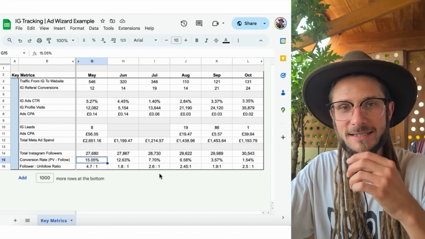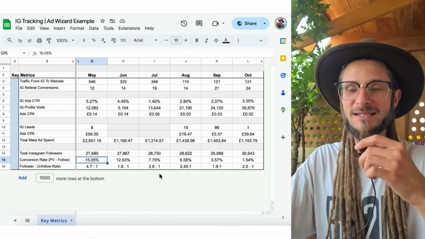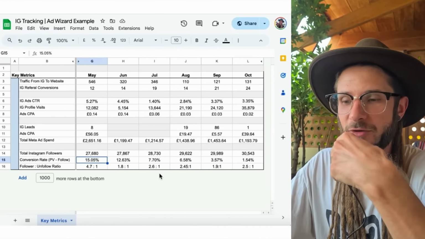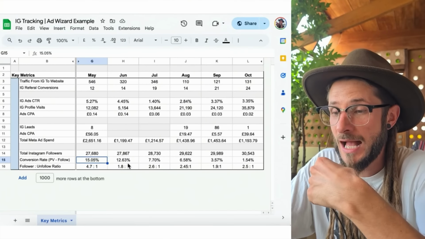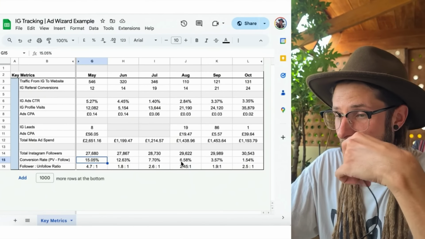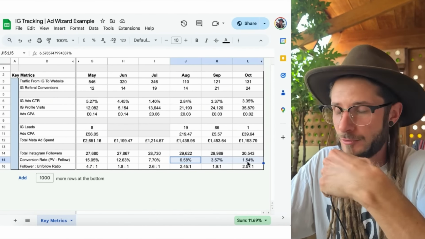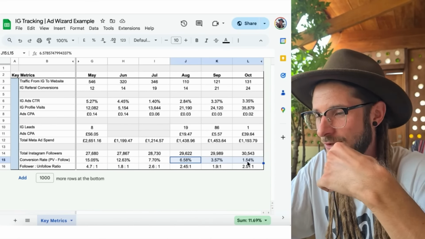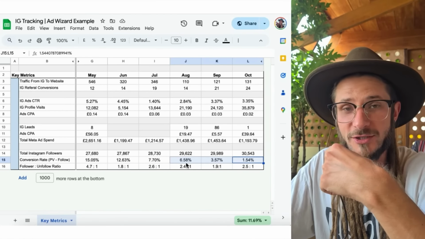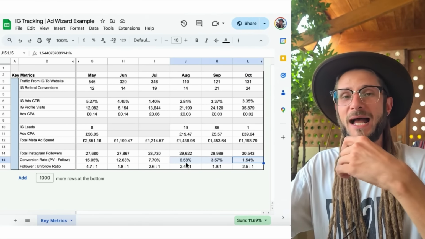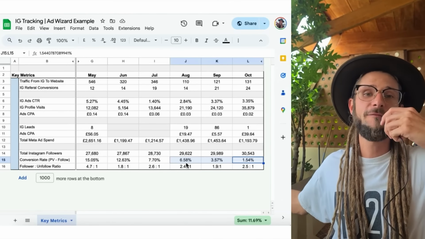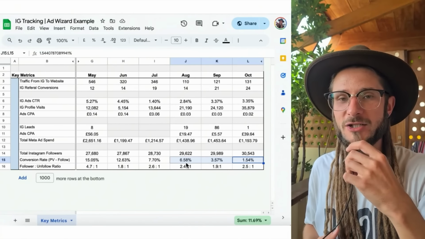Okay. You understand now, you have the data, you know what is going to make this thing work. Look at the conversion rate. This will give you an understanding as to how successful your follower campaign is. Now, within this example, we can see it dropping. The reason that it is actually dropping is because we expanded the targeting for this strategy. And that's why, as we're targeting more people, the conversion rate of the Instagram growth actually goes down, right?